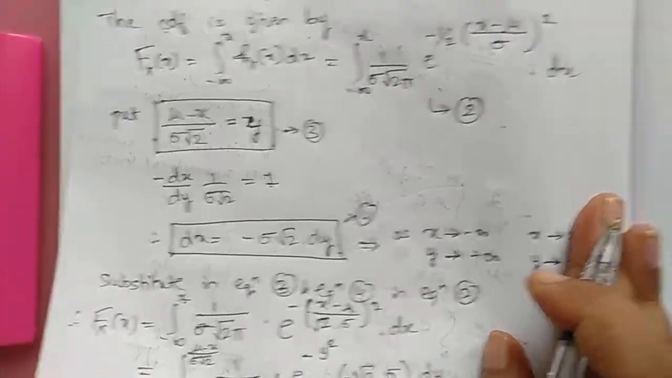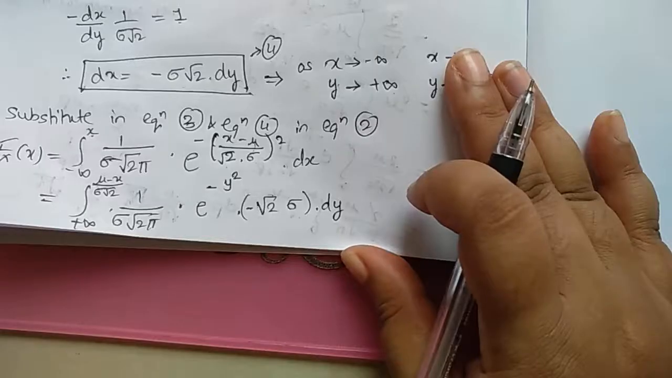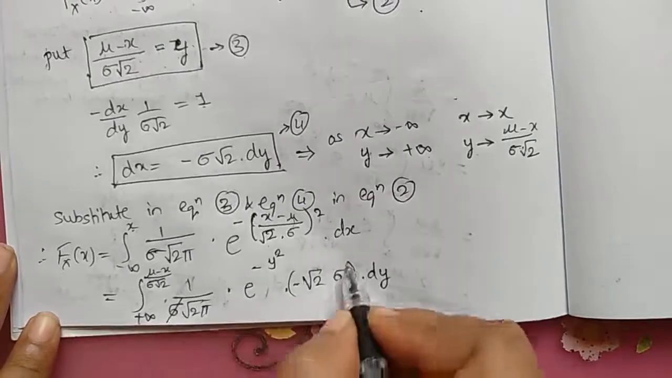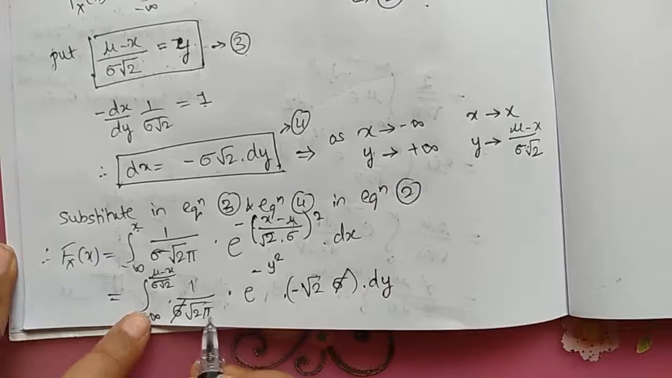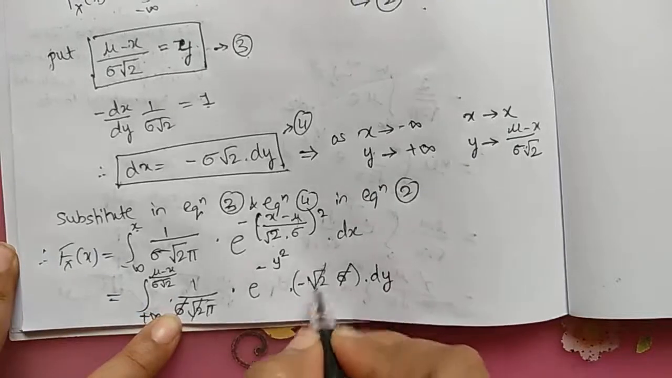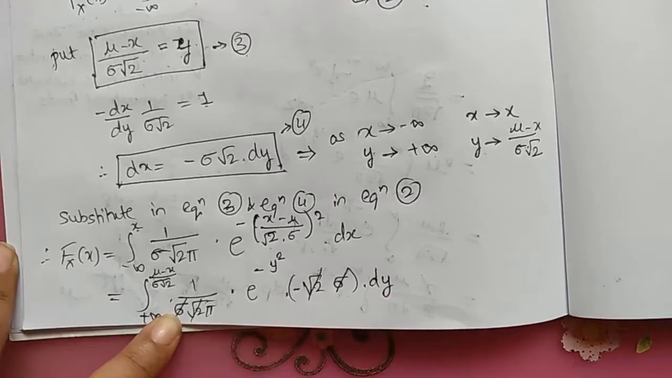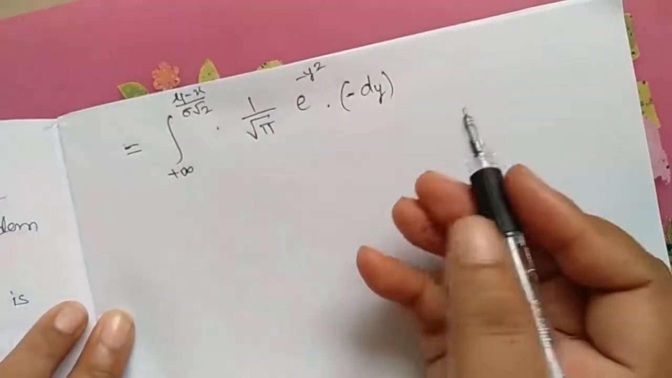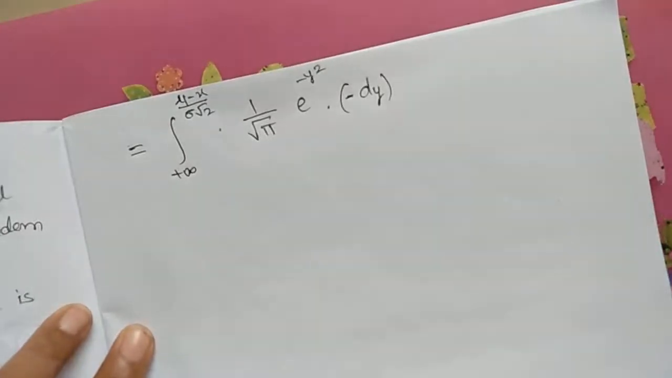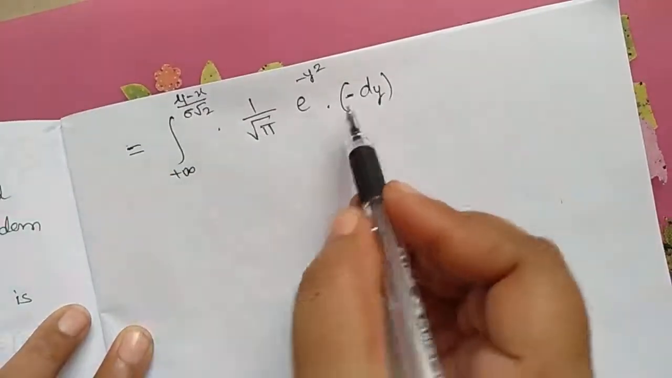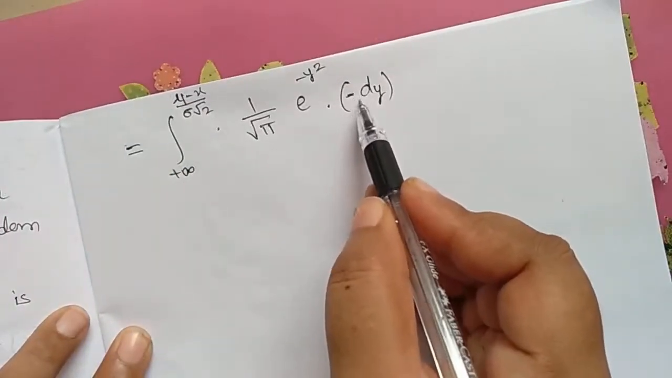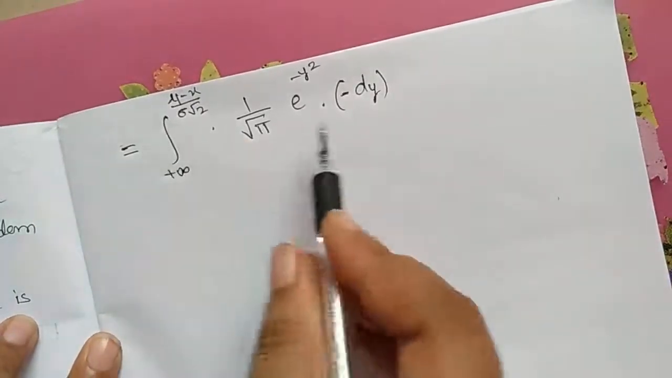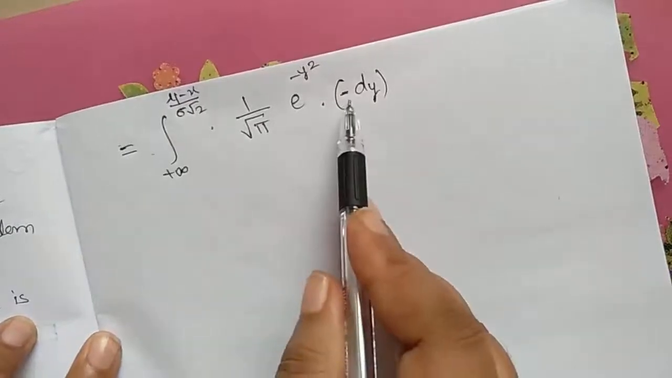Now, further simplifying, cancel out the common term sigma and sigma. Here root 2 into root pi, so root 2 and this root 2 will get cancelled. We will be left with root pi here. This is the simplified equation after cancelling the common terms. Now I'll change the limits and cancel out the negative symbol. By interchanging the limits of integration, you get a negative sign, so that negative into this negative will become positive.